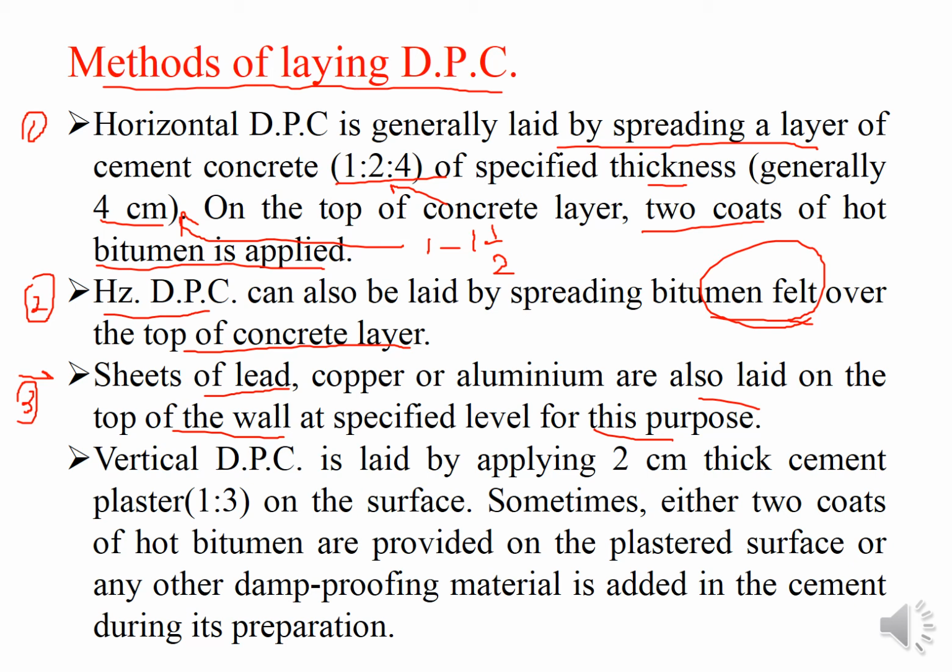So to restrict the water from coming from that particular joint, you are providing sheets of metal on top of the walls.